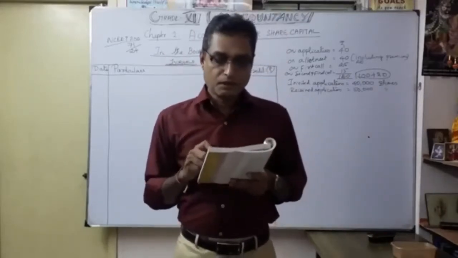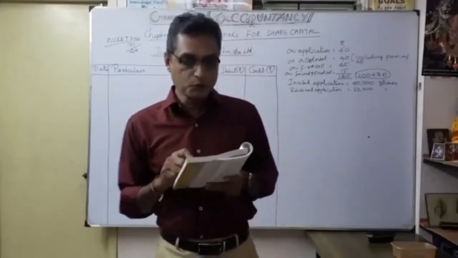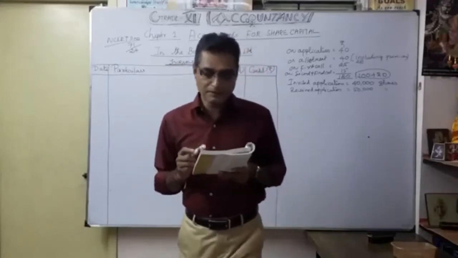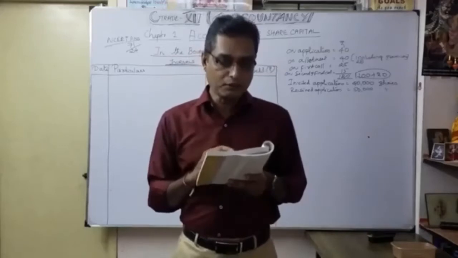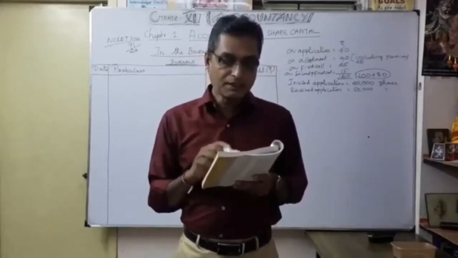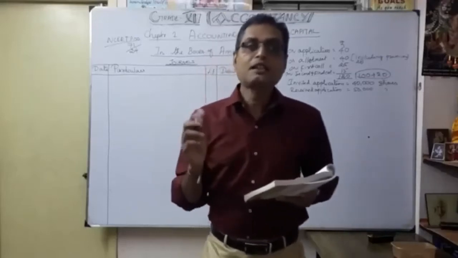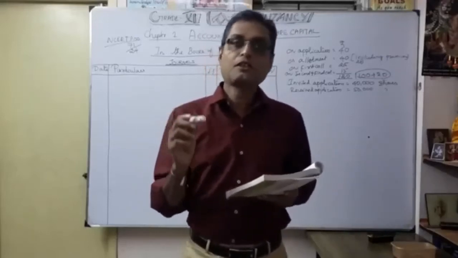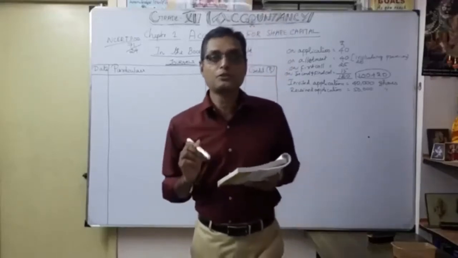Then Ashmita, who applied for 1,000 shares, failed to pay the 2 calls and the shares were forfeited after the second call. So here are two persons. One is Rohit, to whom 600 shares were allotted. We have to analyze this line. Here allotted shares is 600, so we are going to calculate how many shares were applied for by Rohit. That is the working note we want to discuss.